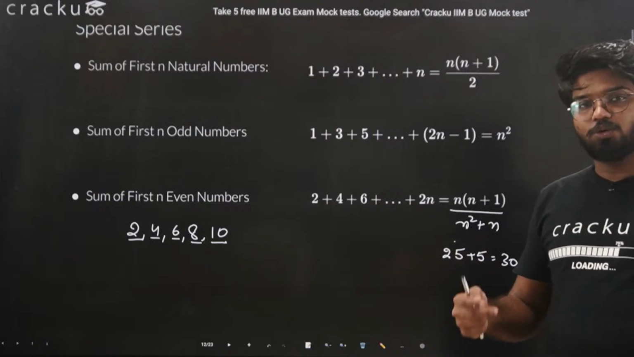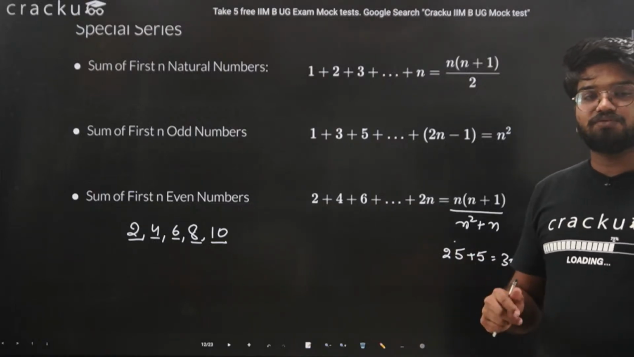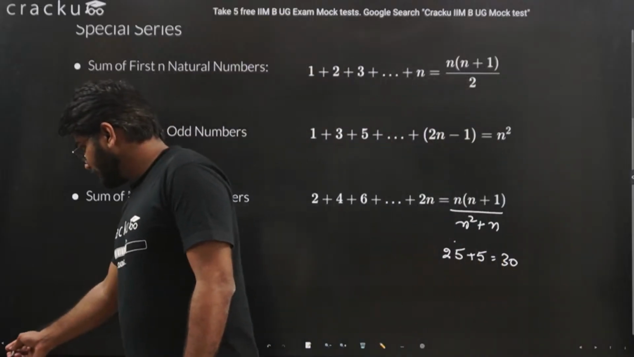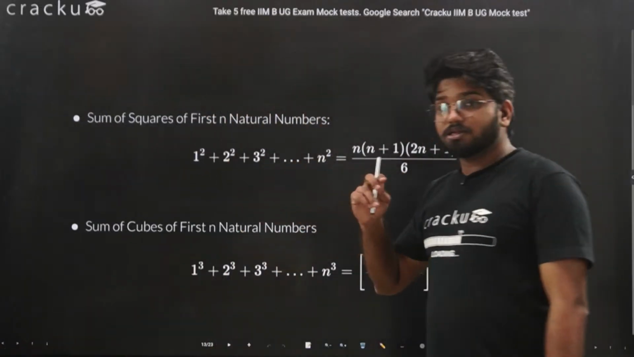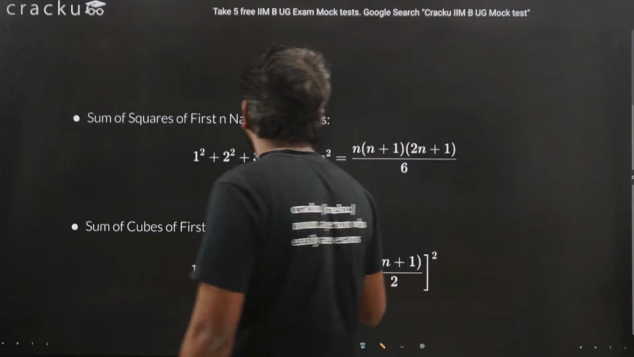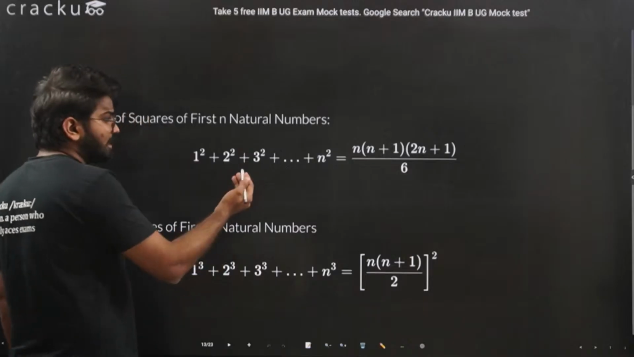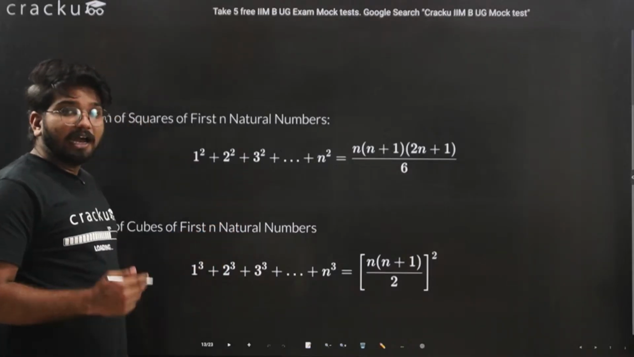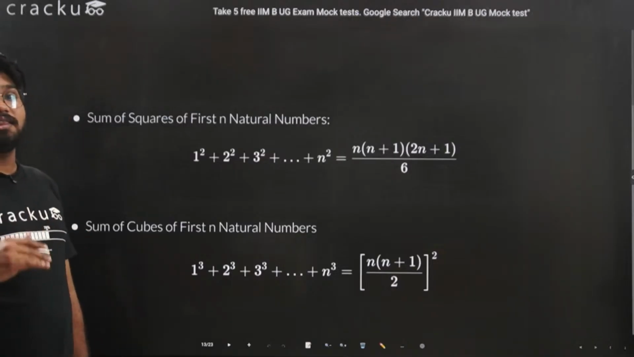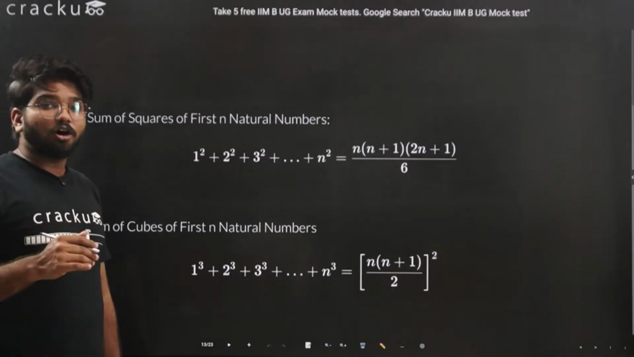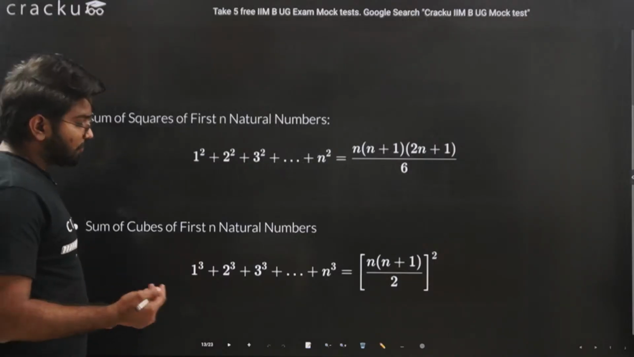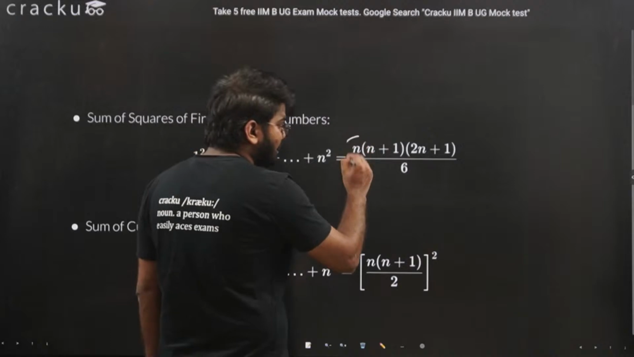Other than that, there are 2 more types of series which are actually commonly asked. That is the sum of the squares of the first n natural numbers. Let's say we have 1 square plus 2 square, 3 square up till n square, and I want to find the sum. This is not the sum of the first n natural numbers. This is the sum of the squares of the first n natural numbers. So for that also you have a specific formula.